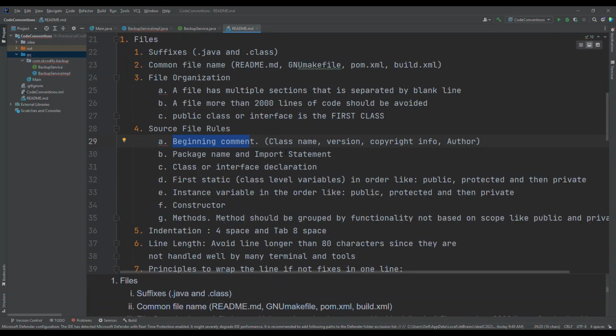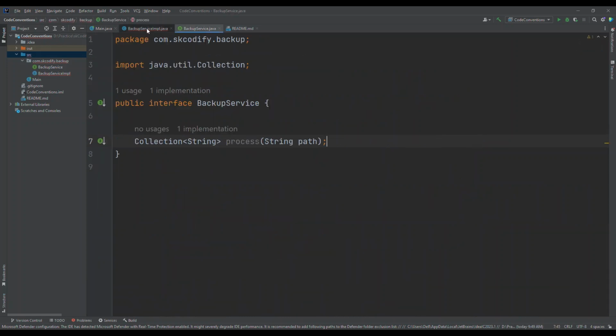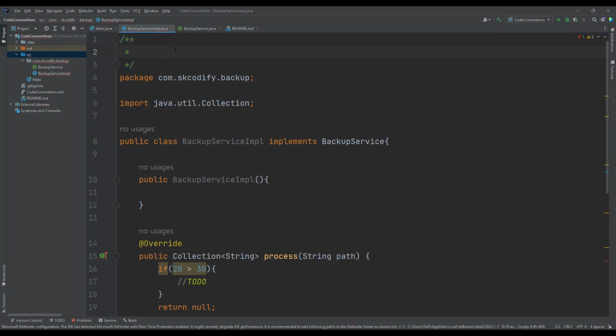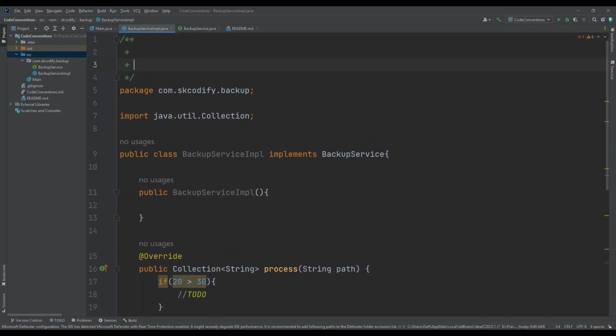It can have class name, version, copyright information, and author here. It can have information like class name, which is already there. We can write here BackupServiceImpl.java, and I can have author.